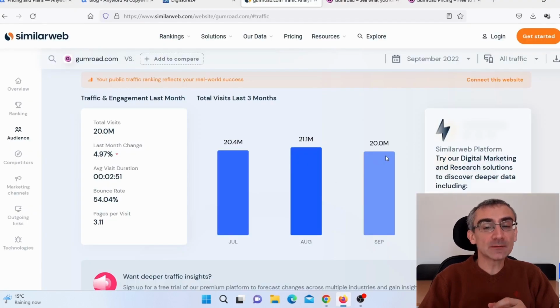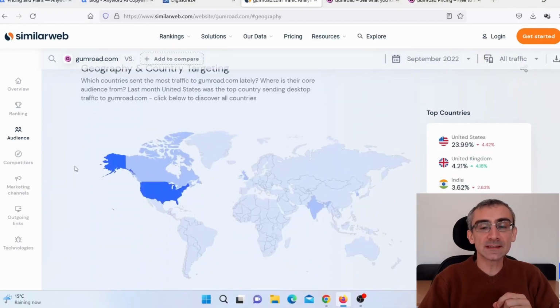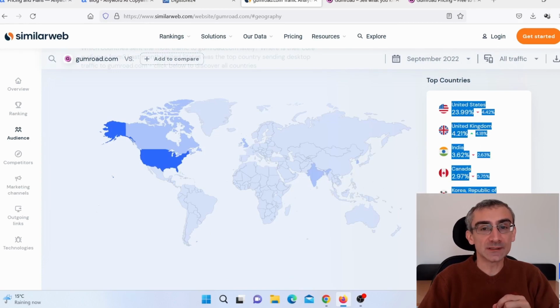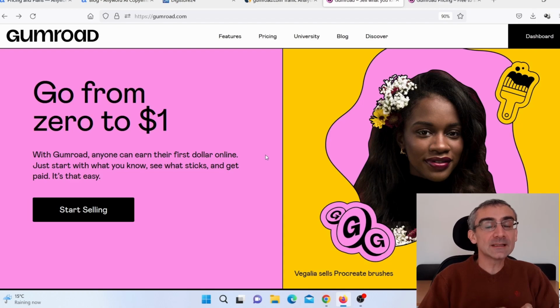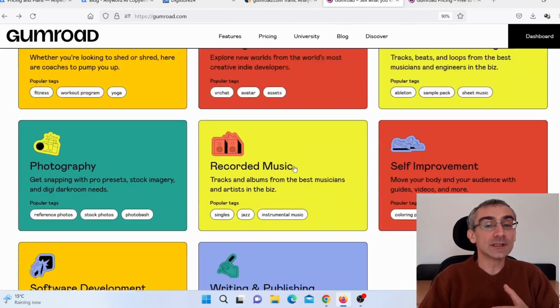Now, when you go on SimilarWeb, you will see that this website is getting 20 million visits every month. And when you scroll here, you will see that most of their visitors are actually coming from highly developed countries. So the website we are going to use is called Gumroad. Now, basically, this is a sales website. As you can see here, get from $0 to $1. And here you can see all the stuff that you can actually sell on this website.